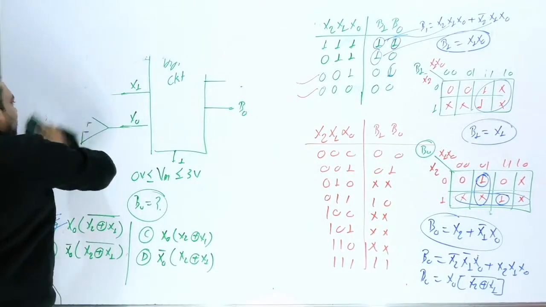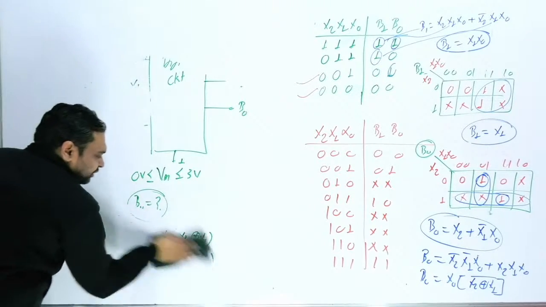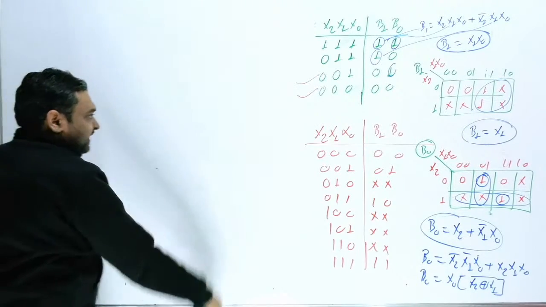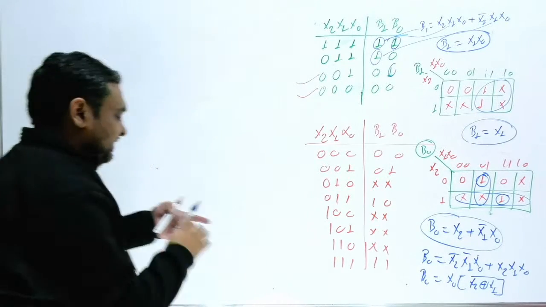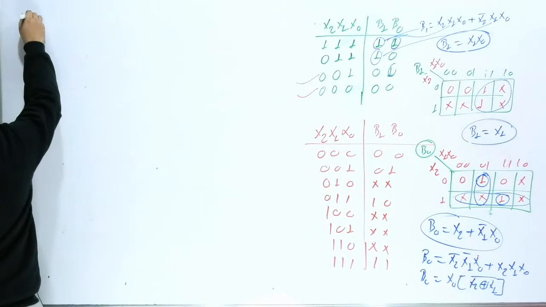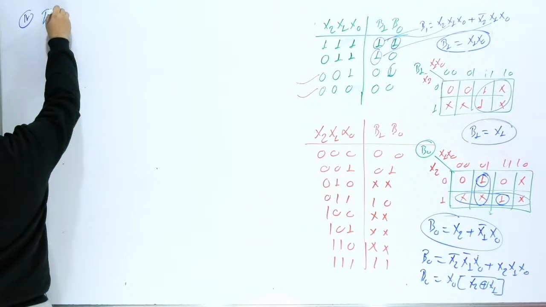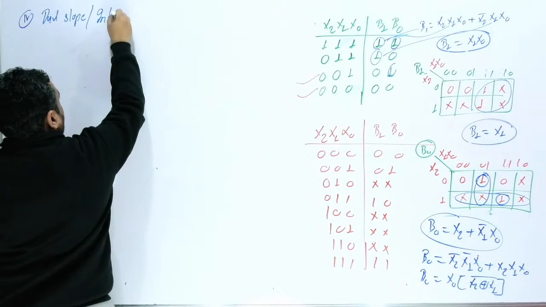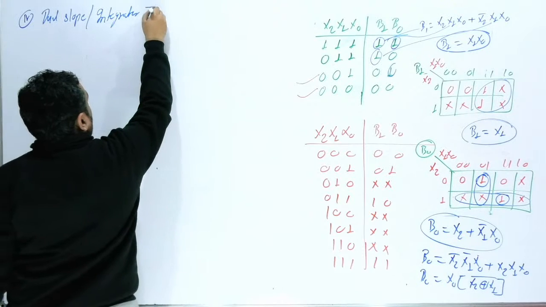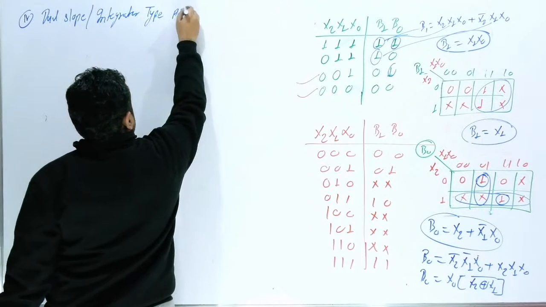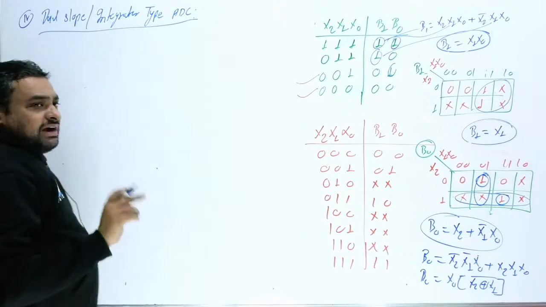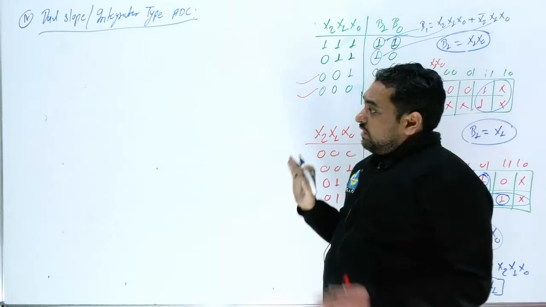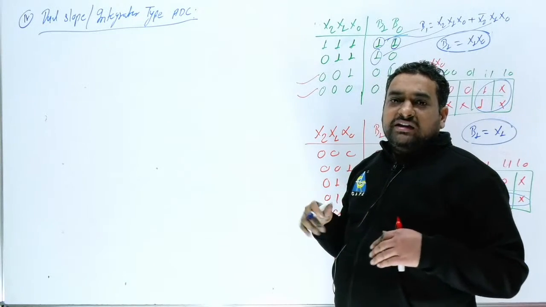That last one is your dual slope or integrator type ADC. So number 4 is dual slope, or you can also say, sir, integrator type ADC. This block diagram is a somewhat complicated circuit, and if you have studied this, only then can I explain it to you now.